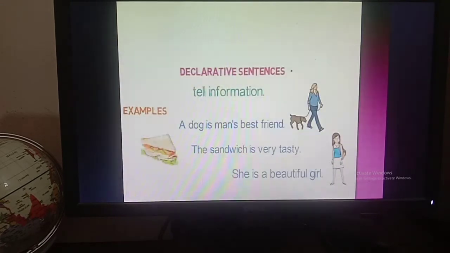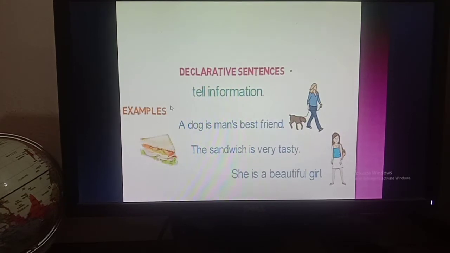Okay, now there are more examples. A dog is man's best friend. So there is information about a dog and its relationship with man, that's why this is an assertive sentence. Okay, then: the sandwich is very tasty. This is information about the sandwich, that's why this is an assertive sentence. Then: she is a beautiful girl. This information is about this beautiful girl, that's why this is an assertive sentence.